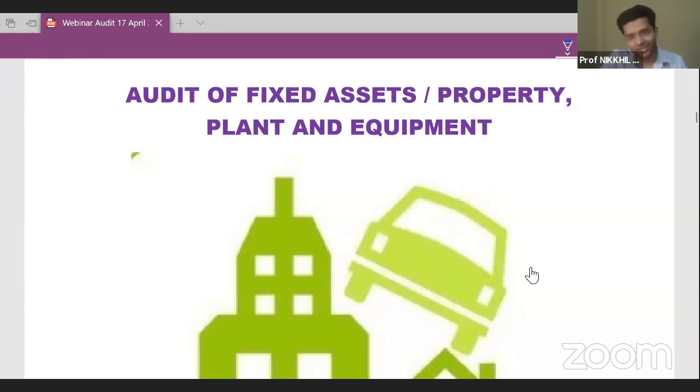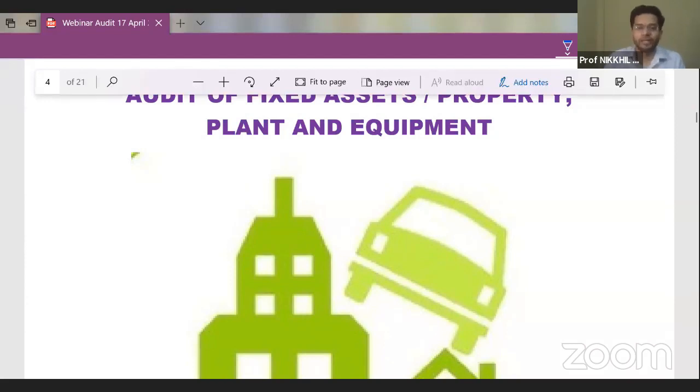The auditor has to check all these things in a single financial year, that too with accuracy, and there are ways. So the auditor has multiple people working with him. It's not one auditor, it's 10 people working at a time. So when 10 people are working at a time, they can allocate their own respective areas and they have to do this. There's no alternative. Okay, sir. So audit of fixed assets, property, plant and equipment.